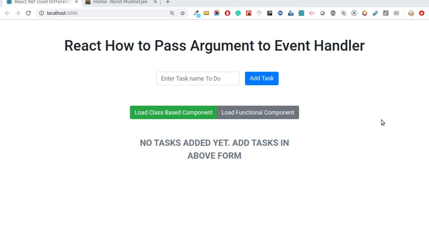So if you have recently started with React and are looking for a way to pass arguments to the event handler, or even how to bind events to your React elements, then you are on the 100% right video. Because in today's video, let's see our application.